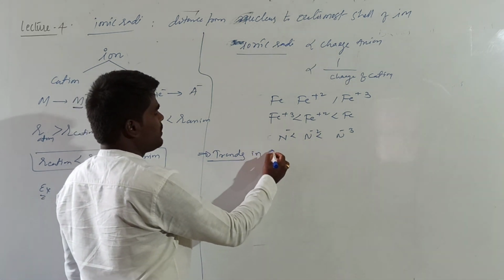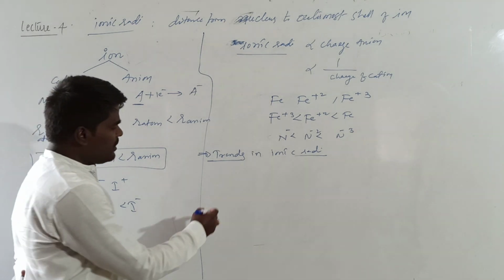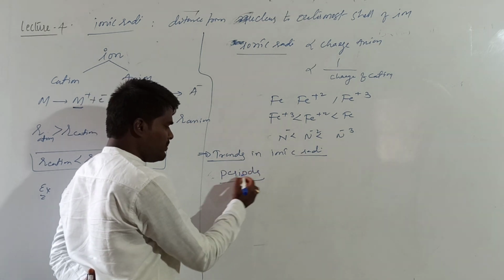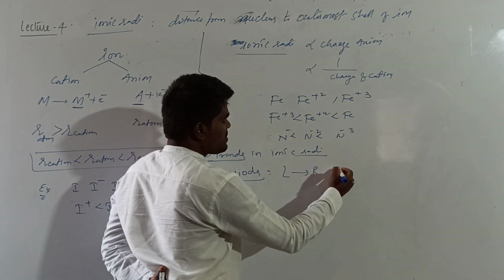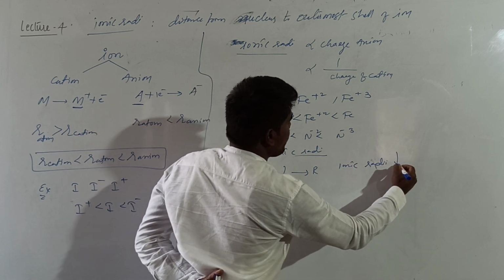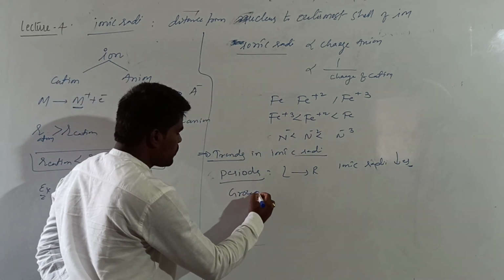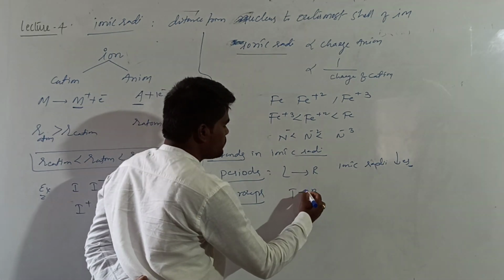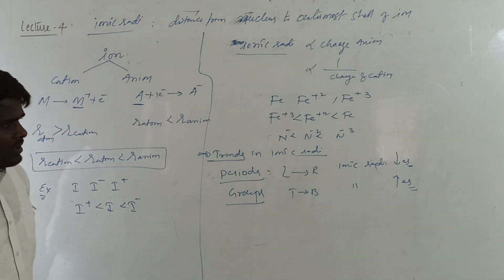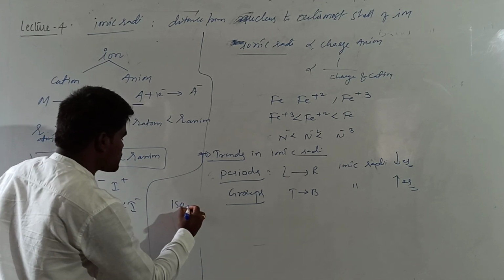If you are talking about the trends in ionic radius, what is the trend? It generally follows the general trend in periods. Variation of ionic radius in periods, left to right: what happens? Ionic radius decreases. Why? Because Z effective increases. In groups, top to bottom, ionic radius increases because number of shells increases. And from this, we need to discuss an important aspect: isoelectronic species.